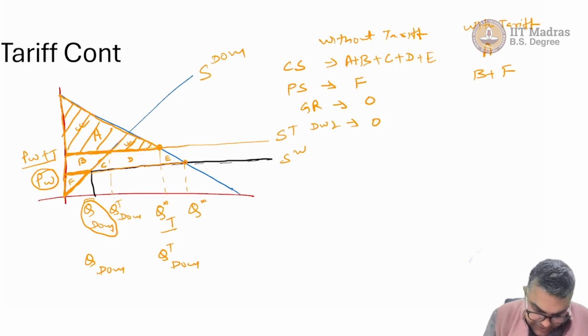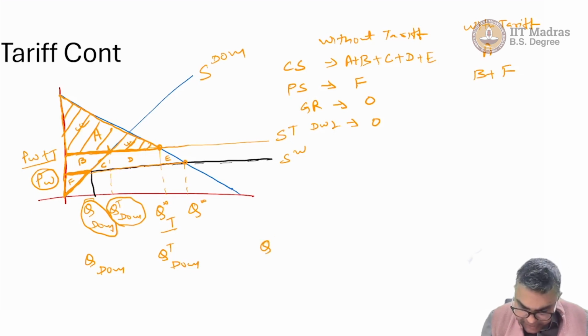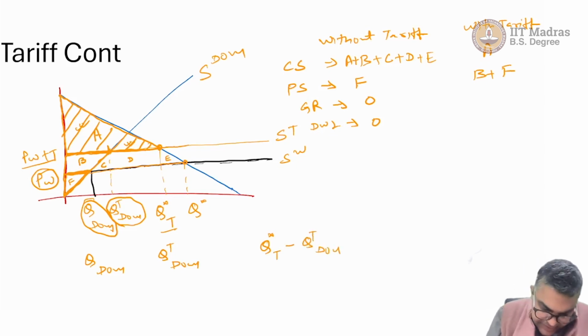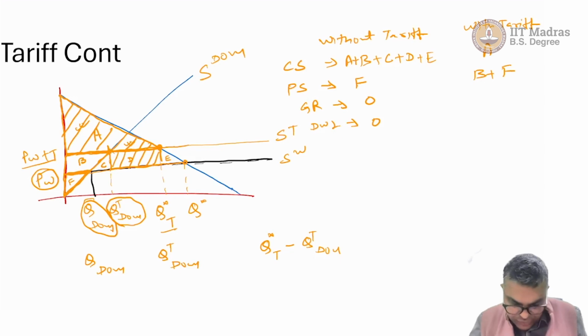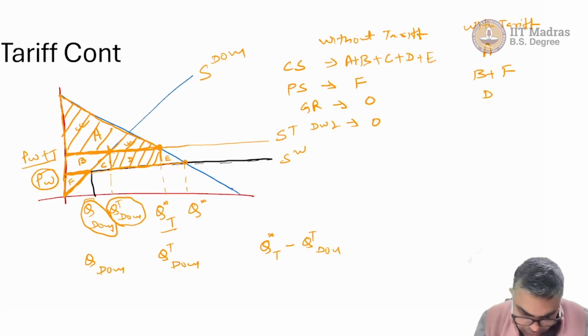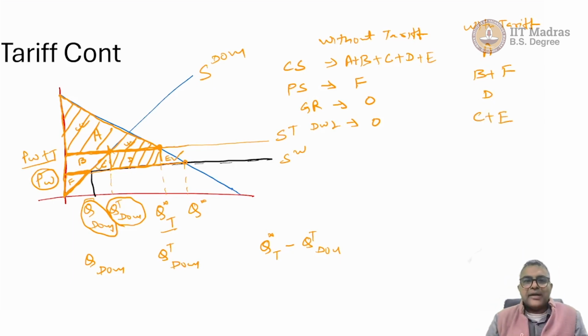And because at this point QT DOM they are producing, how much is coming from the world or foreign market? Q star T minus QT DOM, and this D is the tax collection. So tax collection is given by D. So how much is the deadweight loss? This part is not getting captured and C is not getting captured. So C plus E would be our deadweight loss.